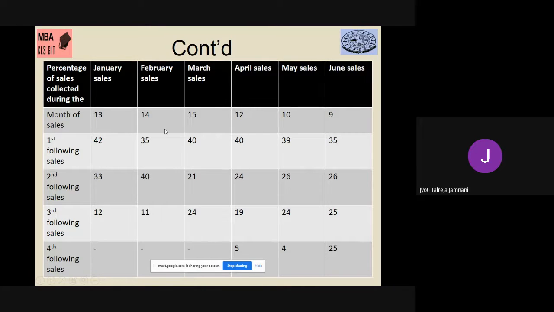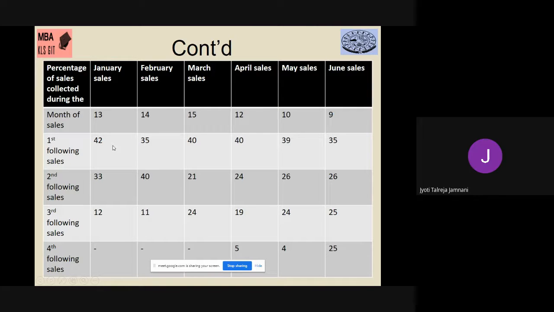So the same is with February, March, April, May and June. These many are paying in the month of sale. These are paying the very next month, then the second month, third month and even up till the fourth month. So what this table is trying to tell you is how well you have managed your collections. If you see the month of sale in January, February and March, most of the people paid, up to 15%. But in April, May, June, the payment reduced. So you're not performing well in this count.